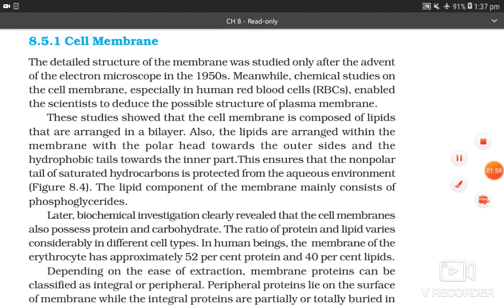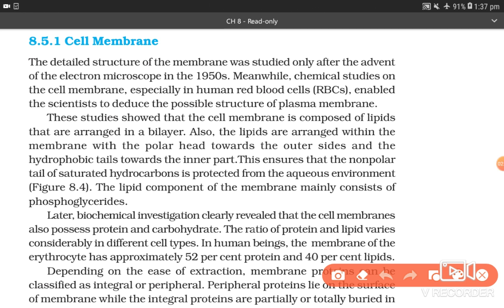8.5.1 Cell membrane. The detailed structure of the membrane was studied only after the advent of electron microscope in the 1950s. Meanwhile, chemical studies on the cell membrane, especially in the human red blood cells, enabled the scientists to deduce the possible structure of plasma membrane.